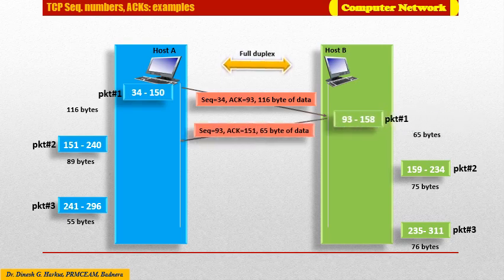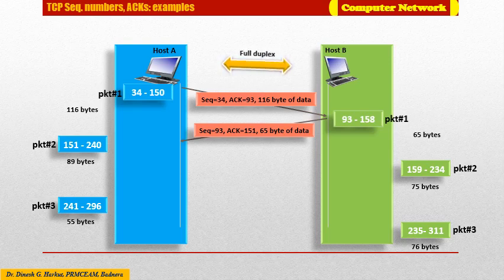In response to this, as host A and host B are in full duplex mode, host B may send a data packet. Here packet 1 is sent by host B to host A. Again, see, sequence number 93 indicates the first byte address.